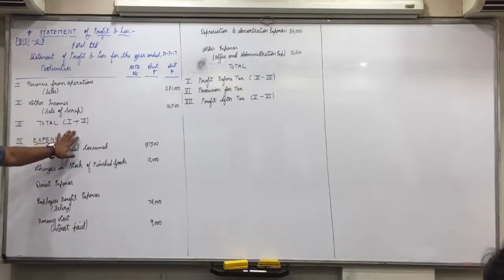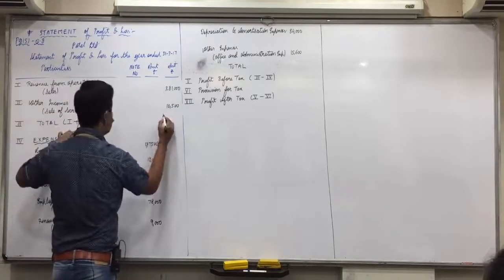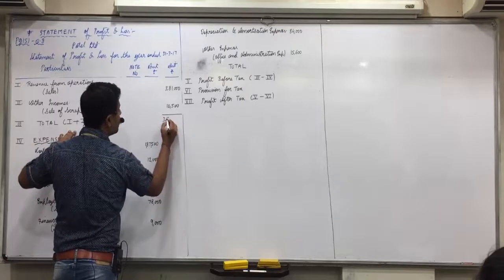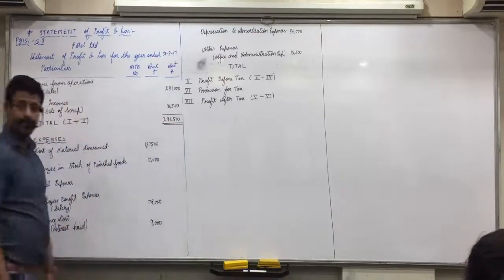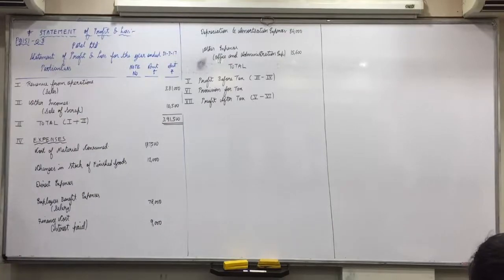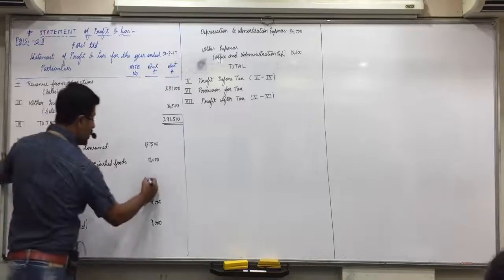Now total of 1 and 2. So 381,000 plus 10,500, 3,91,500. Is everyone clear with that? Direct expenses we don't have, so nil.